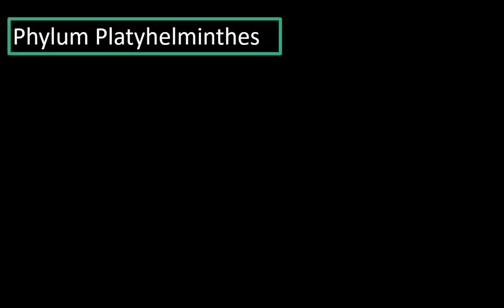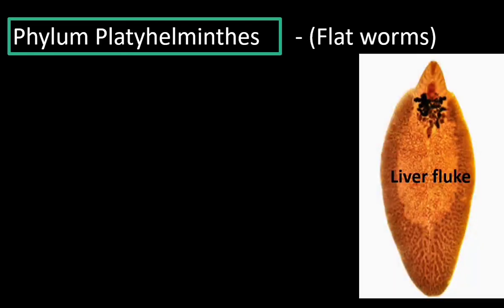Now let us move on to the phylum Platyhelminthes. Platy means flat, helminth means worms. These animals are called flatworms. Their body is flat. This is liver fluke. It lives inside the body of sheep. It is flattened like a small leaf.